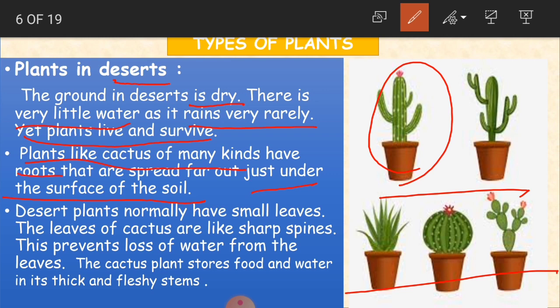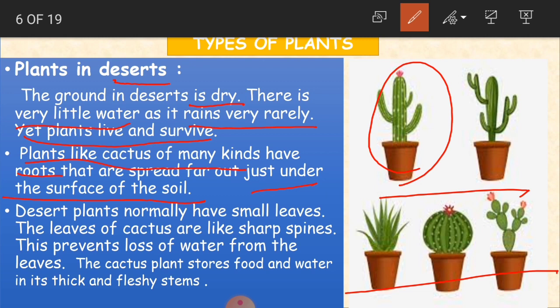The roots lie under the surface of the soil, and they spread far out, taking much place to spread their roots.